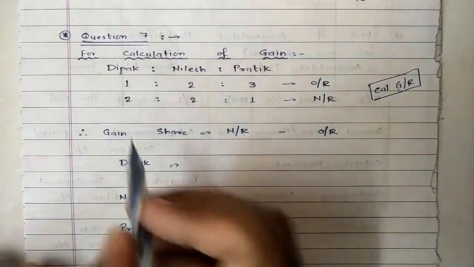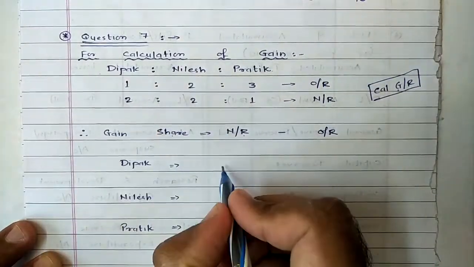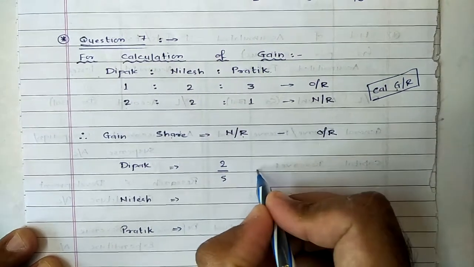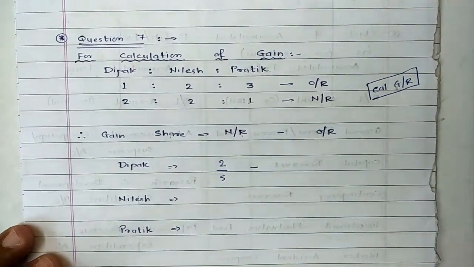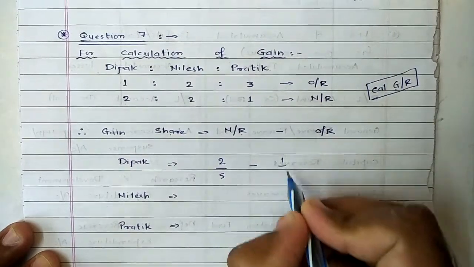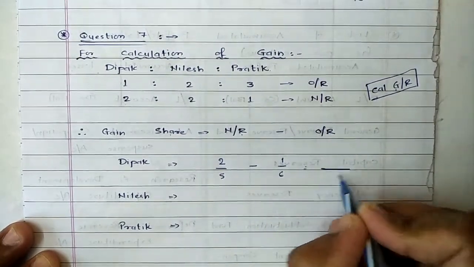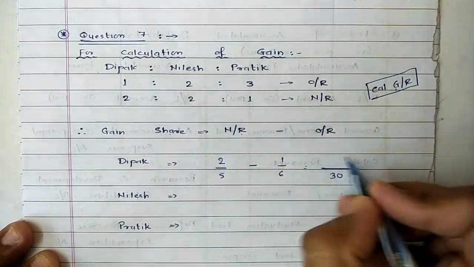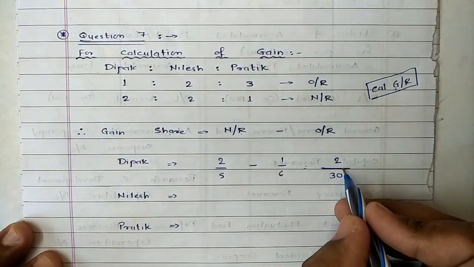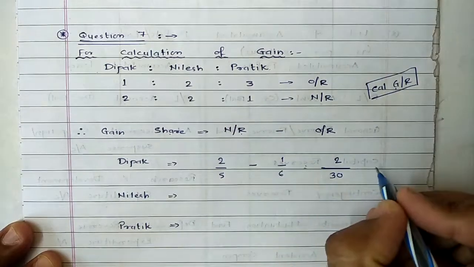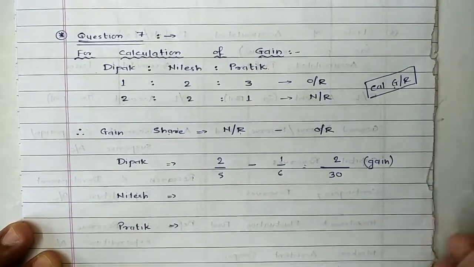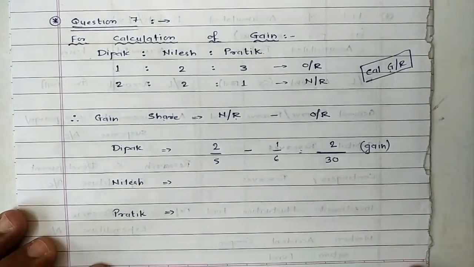So accordingly apply. Deepak's new ratio is 2 divided by total 5, minus the old ratio of Deepak, which was 1 divided by total 6, and thereafter simplify. The LCM comes to 30, 12 minus 10, the resulting answer comes to 2/30. The resulting answer is positive and we have applied the formula of gain, so the positive answer will be termed as gain. Same way for the second partner, Nilesh.